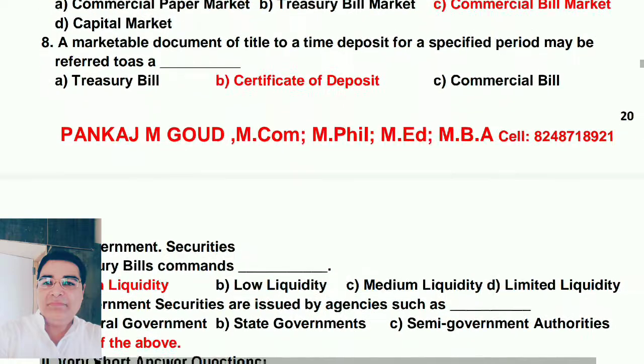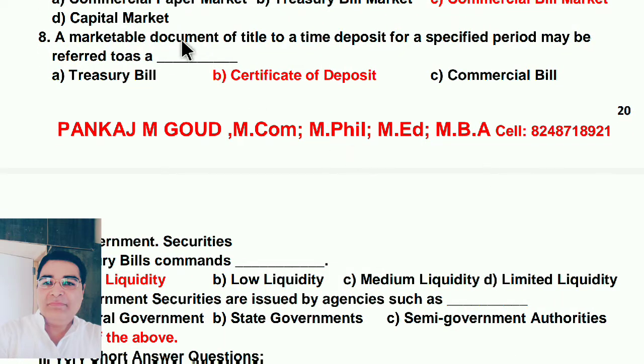Next, a marketable document of title to a time deposit for a specified period may be referred to as a certificate of deposit.